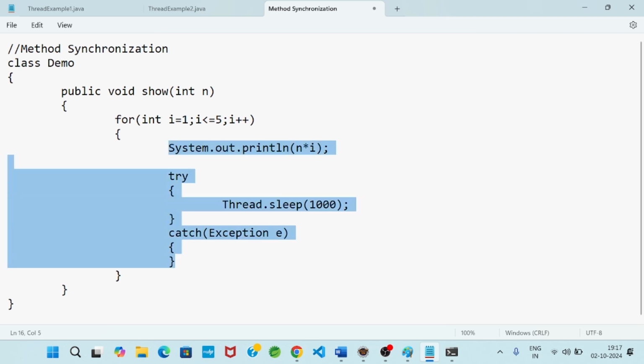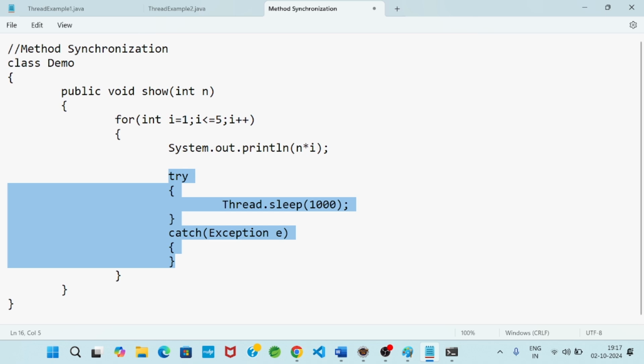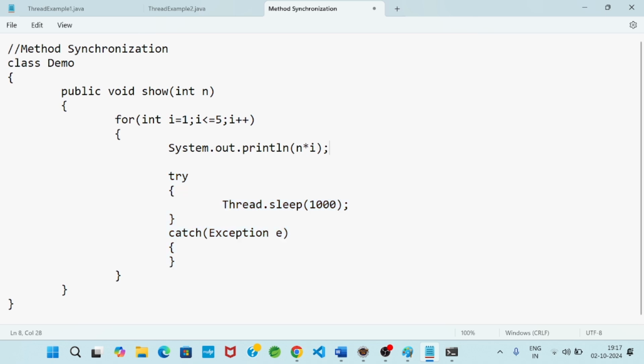The for loop body is one output statement, and after that I have called the sleep method. One line will execute, after that control will go for sleep. After 1000 milliseconds, again i plus plus, i is equal to 2, less than or equal to 5, again this line will execute, then control will go for sleep, then after 1000 milliseconds the next value will display. So this is a simple class.